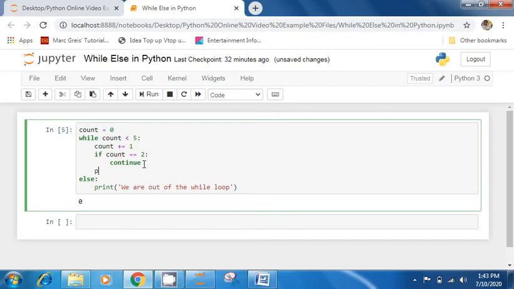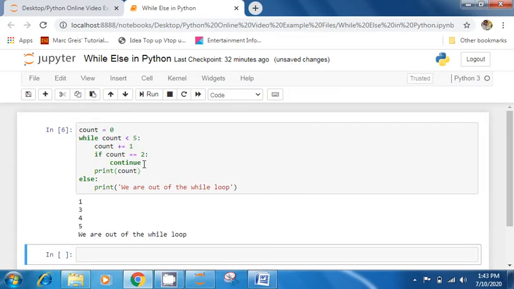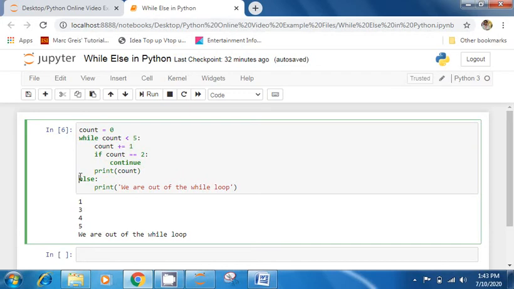Now see what happens, and shift enter. Okay, so what's happening now? Let me remove this else block also, because this will not be giving the answer in presence of break, otherwise it will always execute. So I am commenting this.